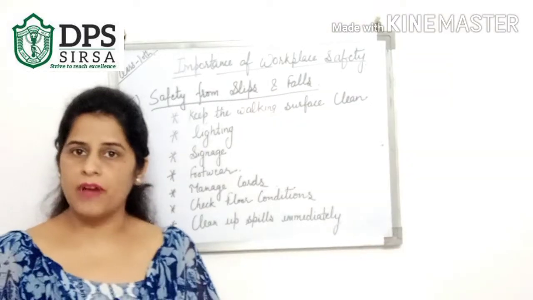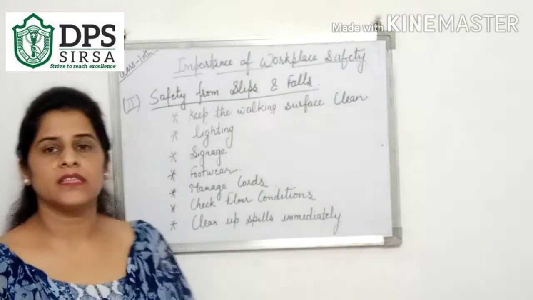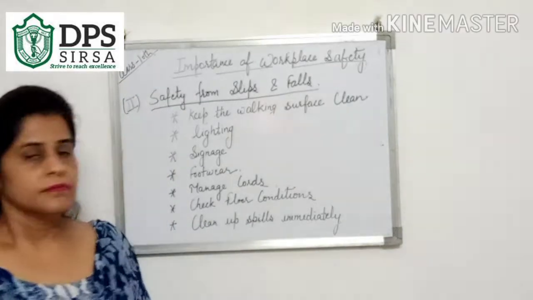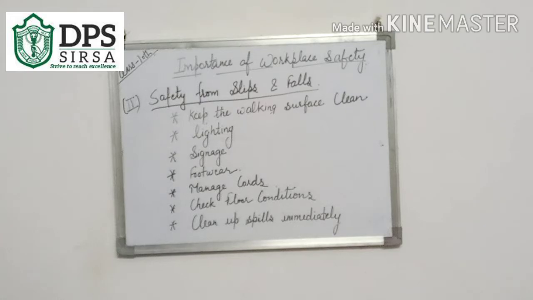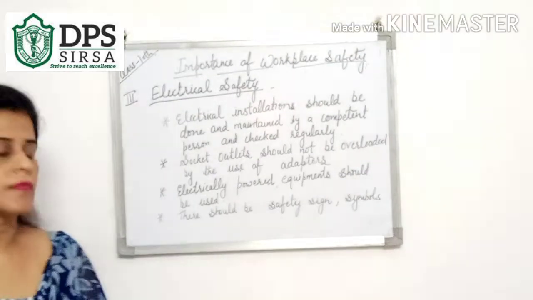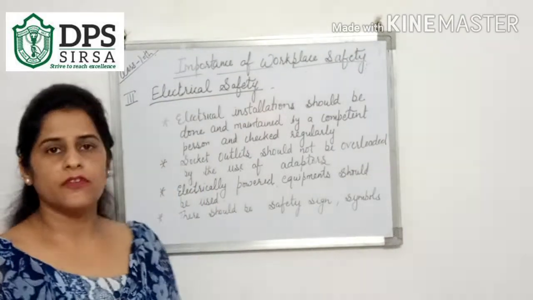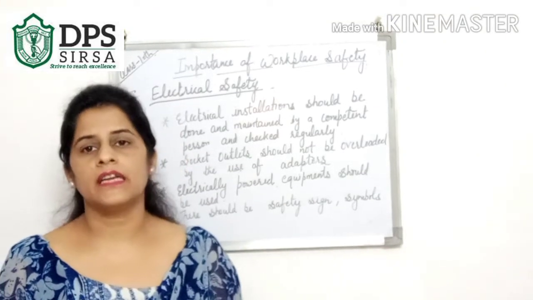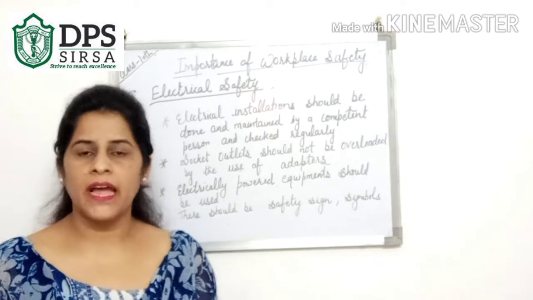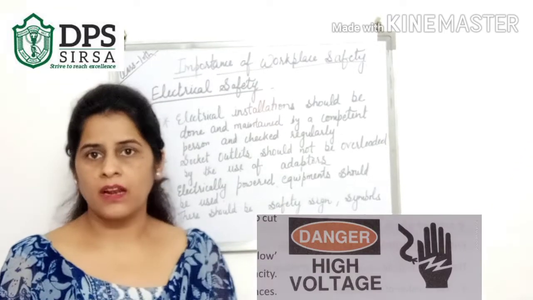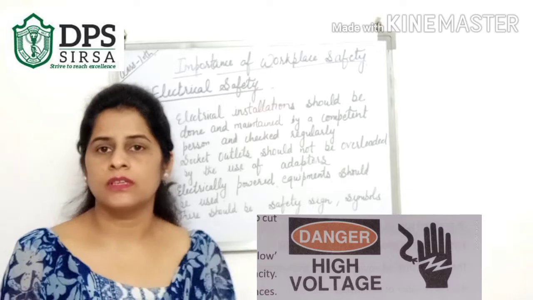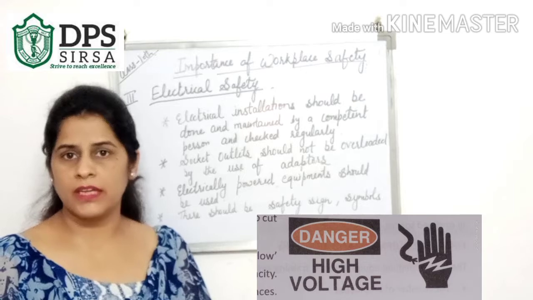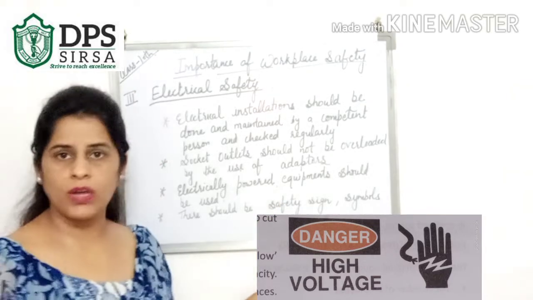First safety was the fire safety, second safety was slips and falls, and the third safety is the electrical safety. Third is the electrical safety. There are various wires that are used in organizations. If they are untidy and not properly handled, then electric shock can occur. So to prevent electric shock, these safety rules should be followed by the organization.